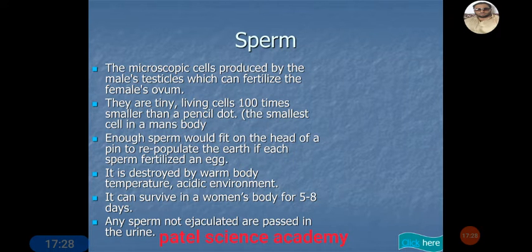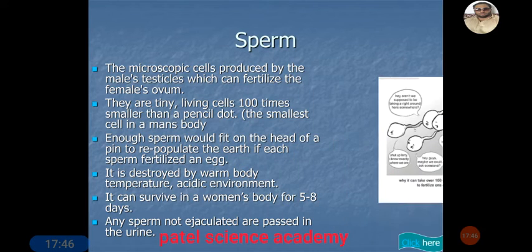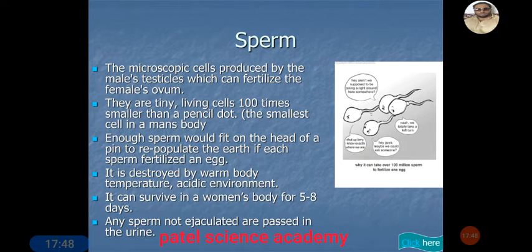Any sperm not ejaculated are passed in the urine. This is again a very important part. If the sperm is not used in the process of fertilization, it is going to be removed from the body by means of urine. So this is about the male gamete, that is called sperm.